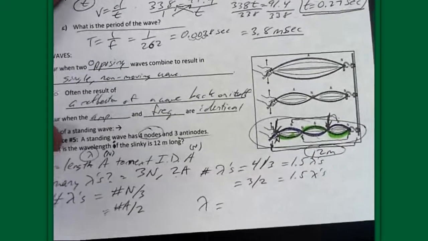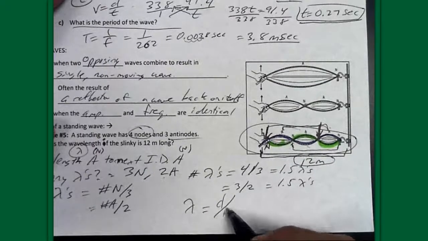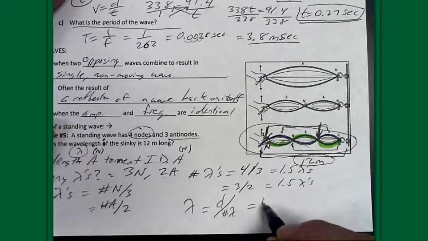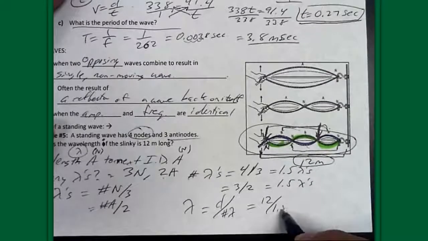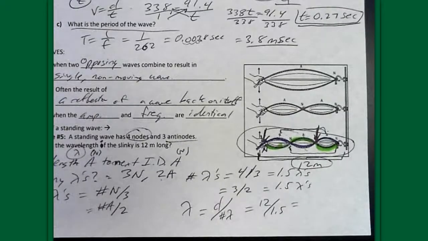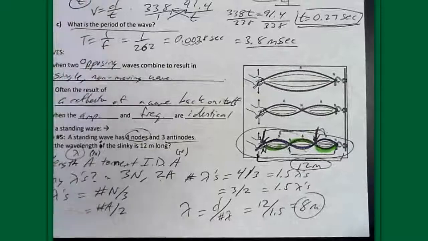Well, that's a distance, and I need to divide the total distance by the number of wavelengths that we have. So my distance is 12 divided by 1.5 wavelengths. And 12 divided by 1.5 gives us a wavelength of 8 meters.